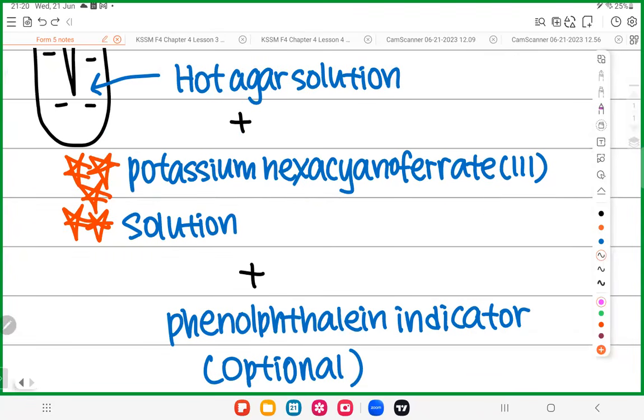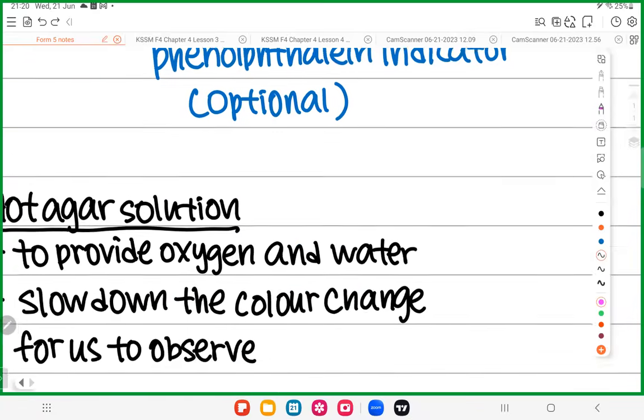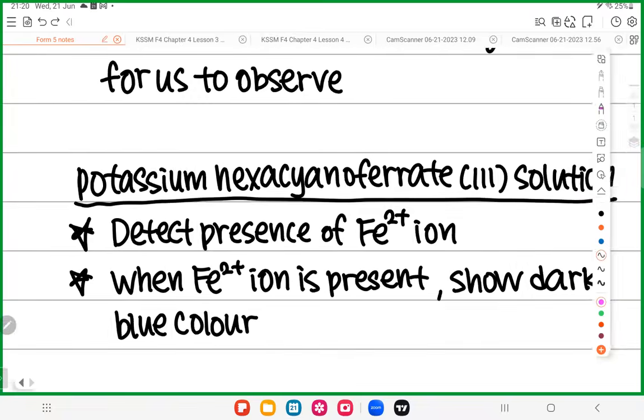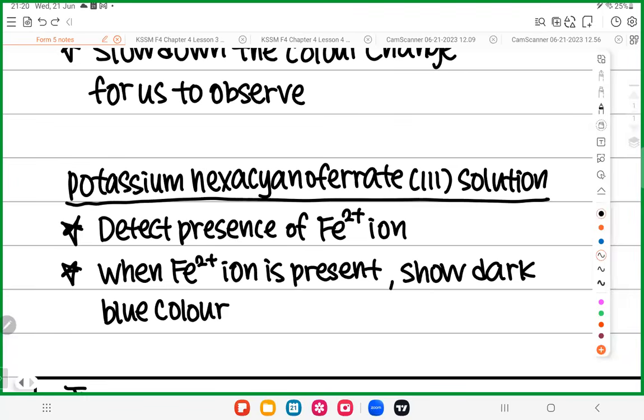Okay, now guys, why do we need potassium hexacyanoferrate(III) solution? Put your eyes on here. The potassium hexacyanoferrate(III) solution is used to detect Fe2+. If the solution got Fe2+, this potassium hexacyanoferrate will change to dark blue color. It will give you a dark blue color.